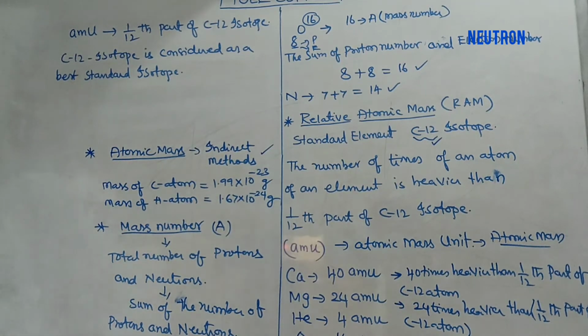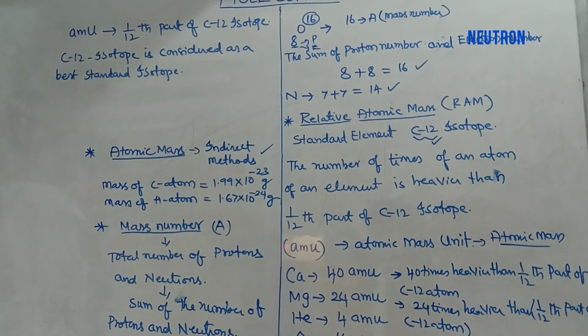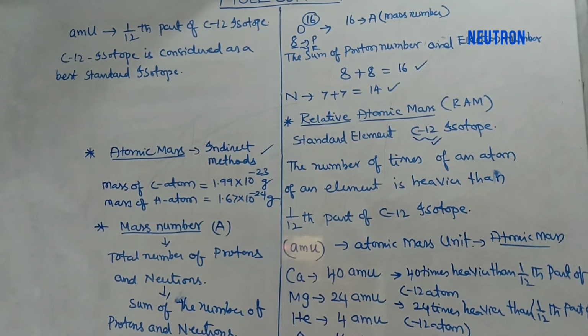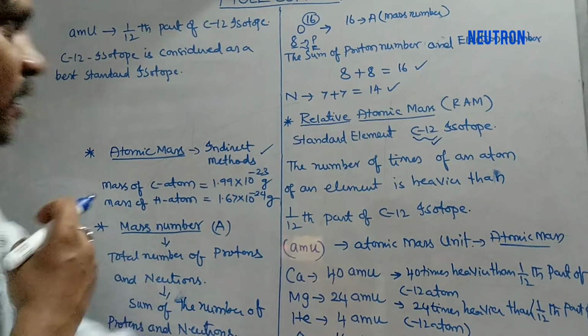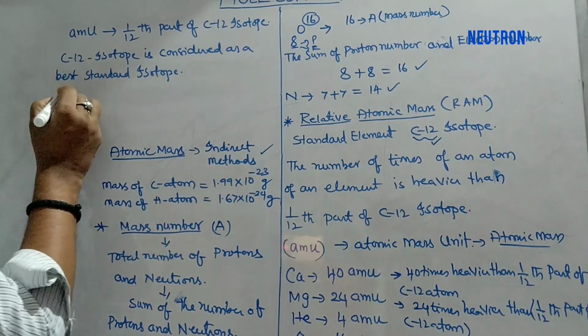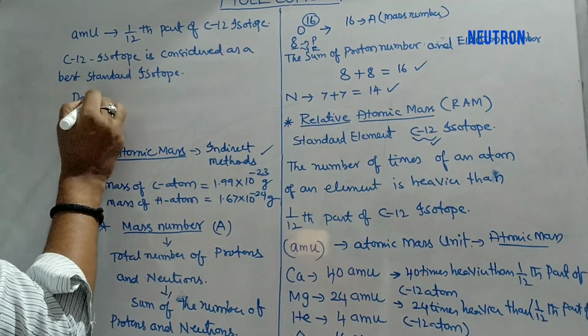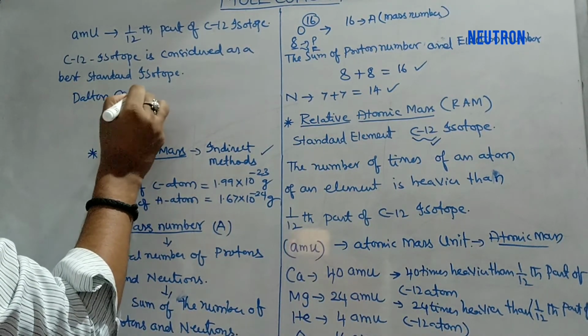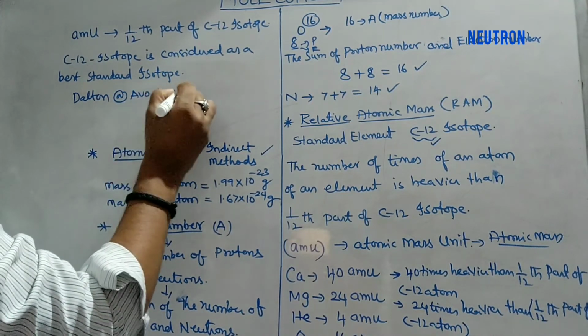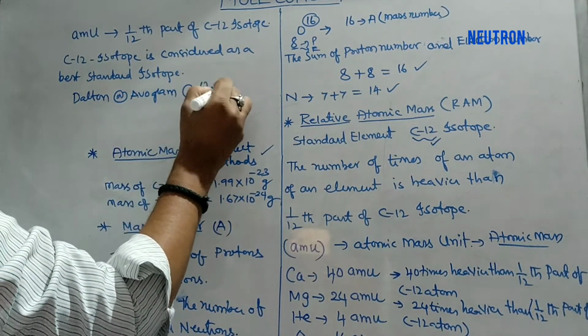Atomic mass unit. There are different names for this AMU, like Dalton, Avogadro, unified mass.